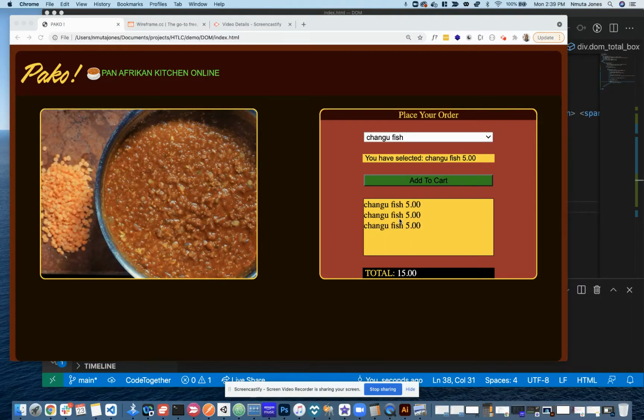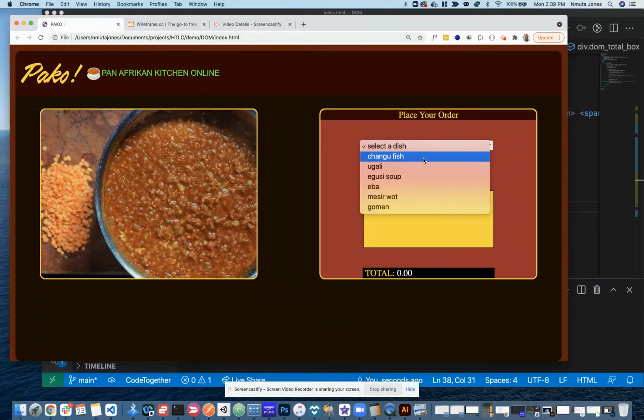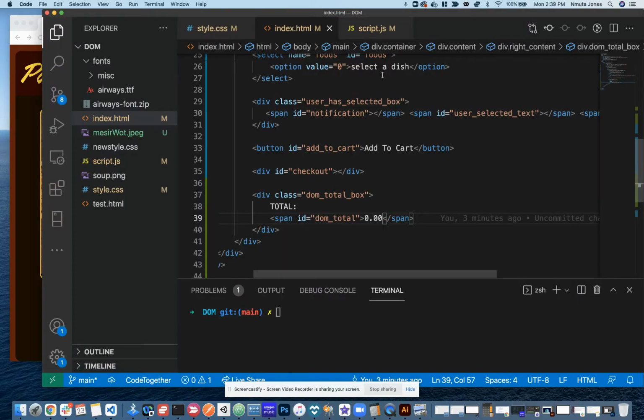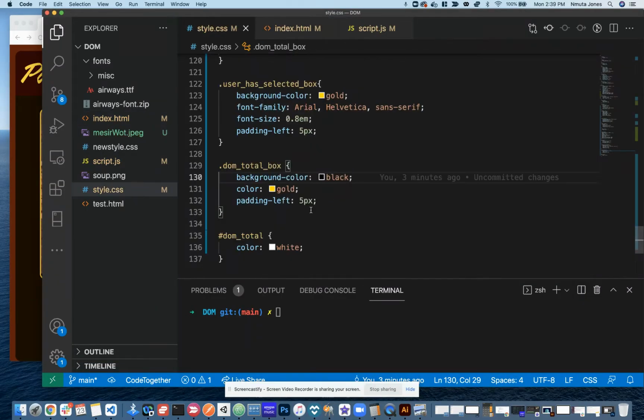All right, looking at our design, there was one other quick thing that I wanted to do, which was just to add a reset button because we don't want to have to refresh the page. Even though it's just a demo, you wouldn't want to have to refresh the page every time you hit the maximum number of items. And so what we can do is, first of all, this total here, we want to make this consistent.